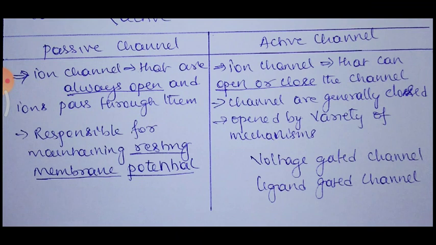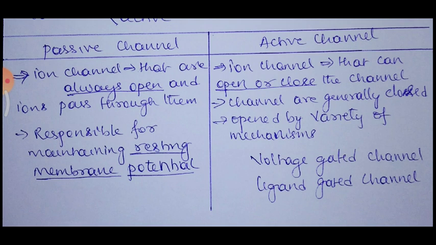Since ion channels are of two types, passive channel and active channel, let us see the difference between them. The passive channel is a type of ion channel that is always open, and ions pass through them. These are responsible for maintaining the resting membrane potential. They are not going to accumulate any ions; they are continuously passing the ions. That is called passive channels.